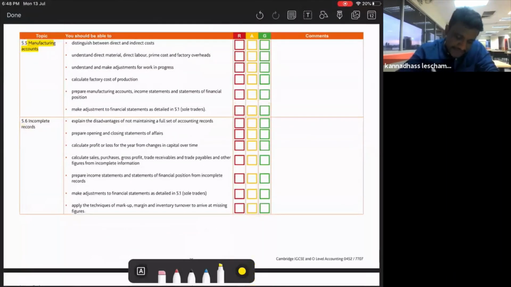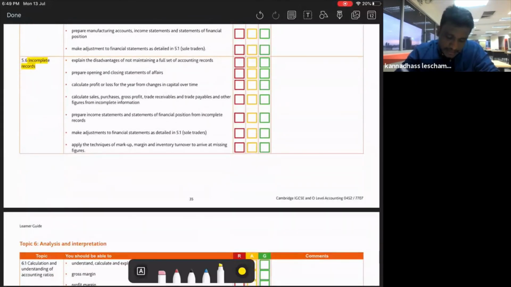After that, we have incomplete record. Under the incomplete record, you need to know how to prepare statement of affairs. Okay, apart from the statement of affairs, you need to know how to prepare the full income statement for incomplete record. Then use the technique. What are the techniques? The three techniques are, okay, markup, margin, and inventory turnover. Use this calculation to find the information in the incomplete records.